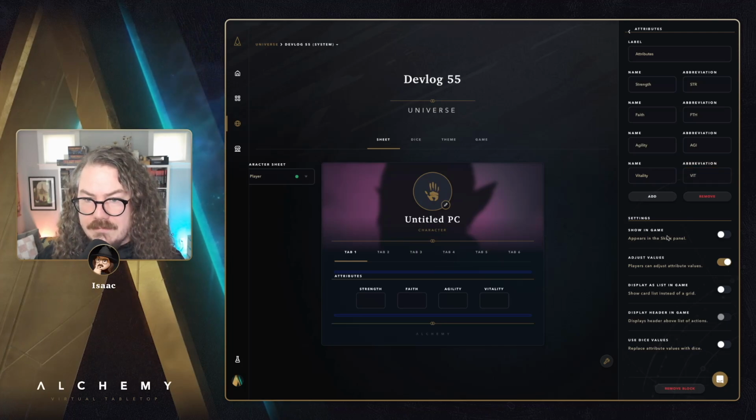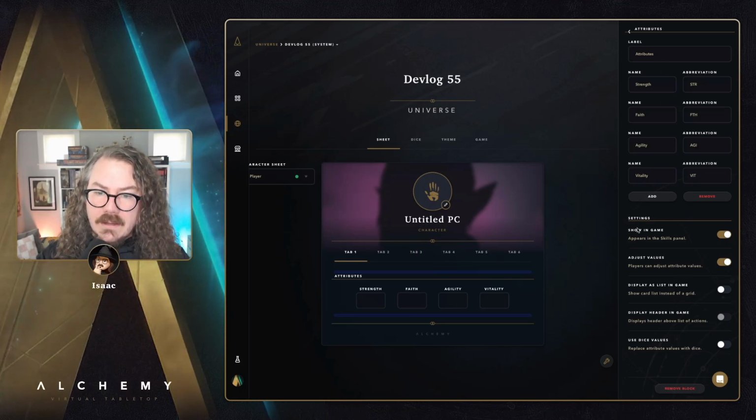We can choose if these show in the game now and choose how they display in the game.